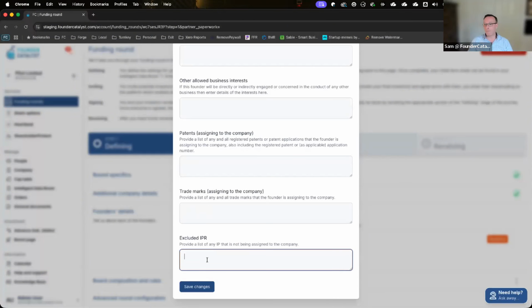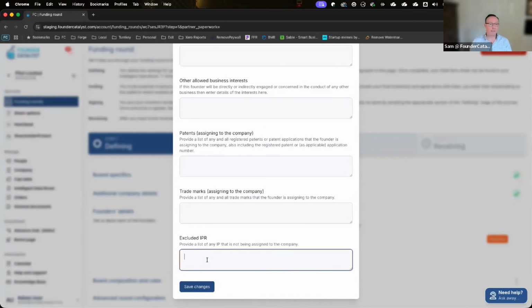Finally, there's a section on excluded IP rights. So is there any IP that you own as an individual that you are explicitly not transferring into the company? So this might be something like, you own some source code that you produced before the company existed. The company is going to use, but you're not going to transfer. It may be a patent that you own that you're not transferring into the business, or a trademark or whatever. Any IP can be mentioned here.